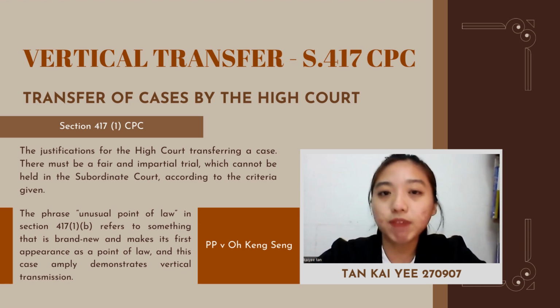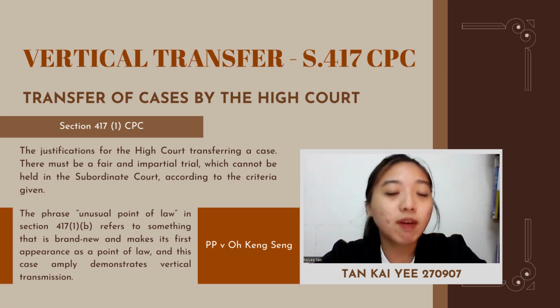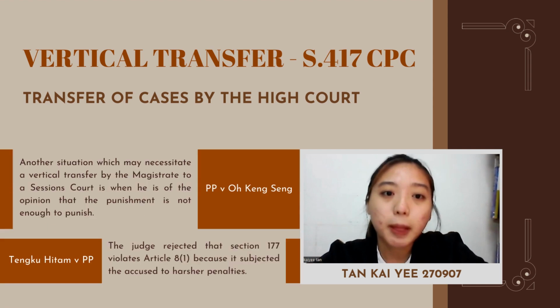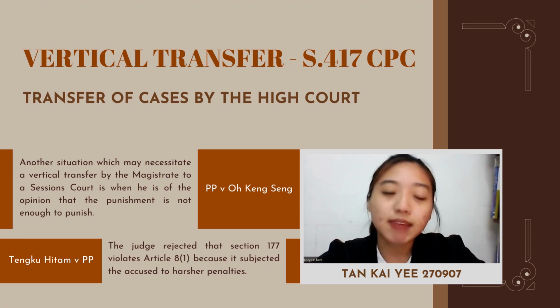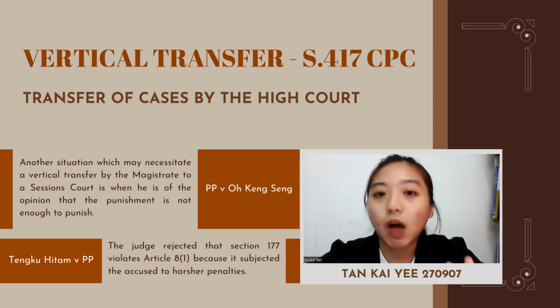In the case of PP versus King Singh, the court held that it should exercise the powers of transfer under this section only if it appears to the court that not doing so will result in an unfair or unjust trial, or if it otherwise appears to the court to be expedient in the interest of justice. Besides, the case can be transferred from the magistrate to the session court when he is of the opinion that the punishment is not enough to punish. As a result, the magistrate has the authority to refer the matter to the higher court.